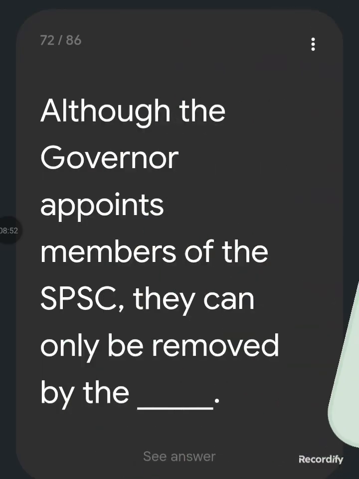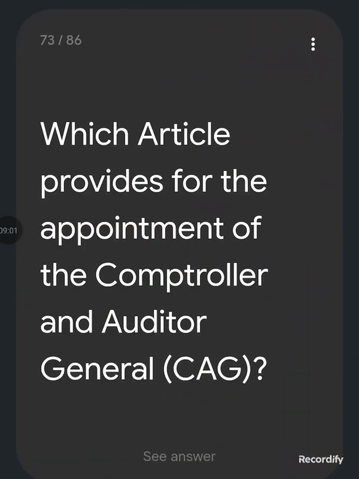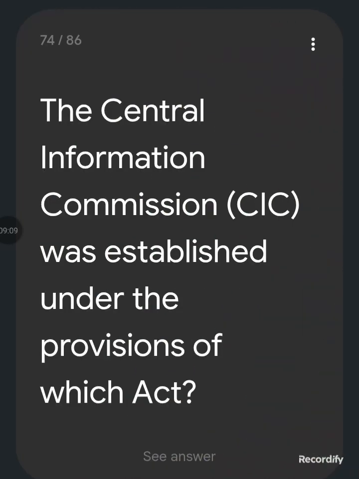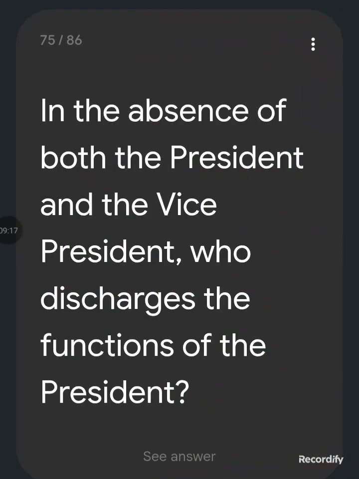The Governor. Although the Governor appoints members of the SPSC, they can only be removed by the President. Which article provides for the appointment of the CAG? Article 148. The Central Information Commission was established under the provision of which Act? Right to Information Act 2005. In the absence of both the President and the Vice President, who discharges the function of